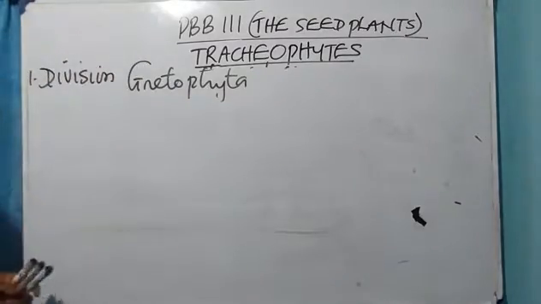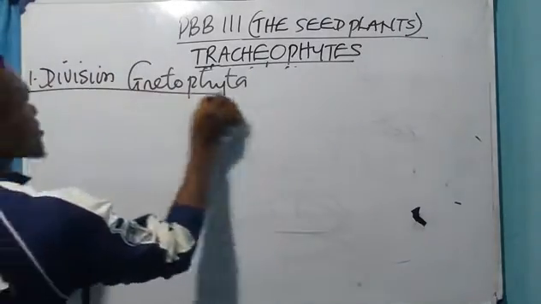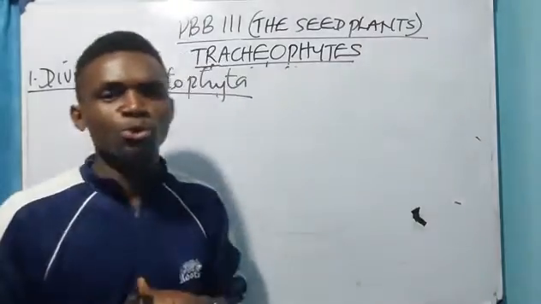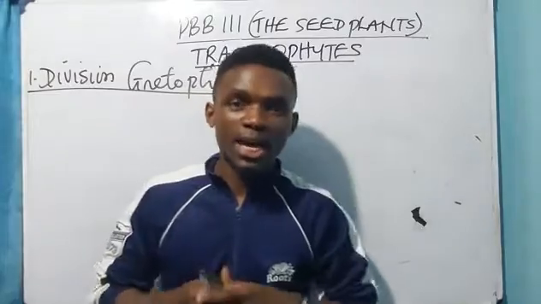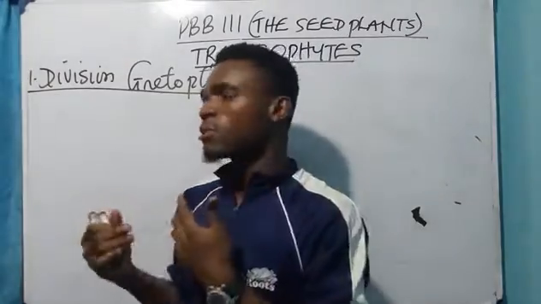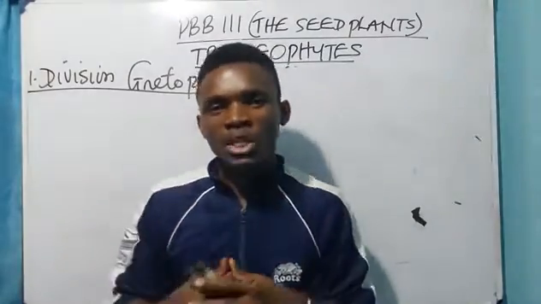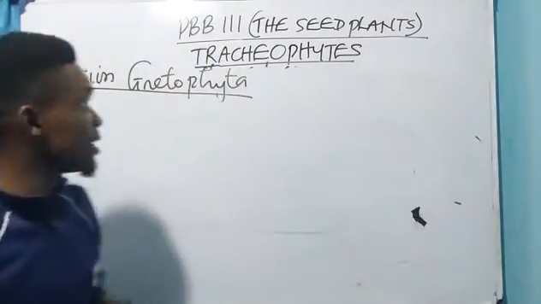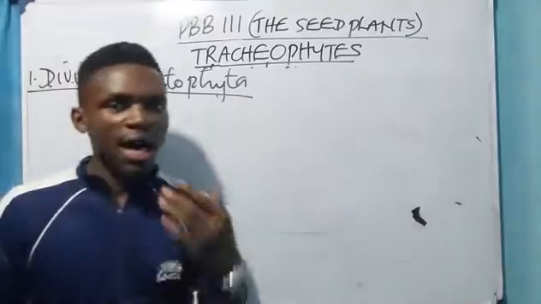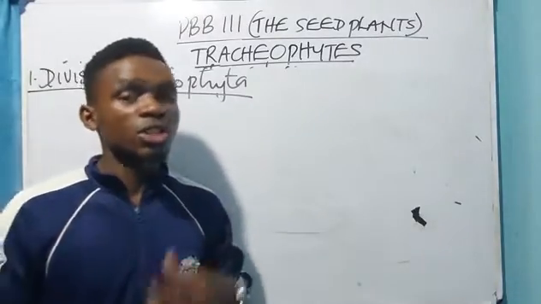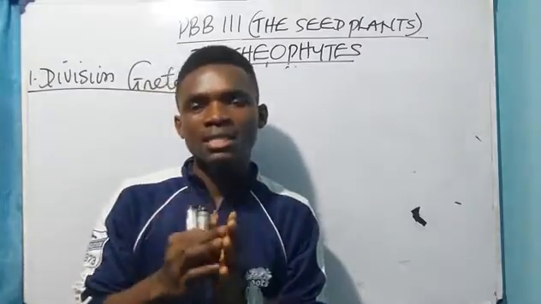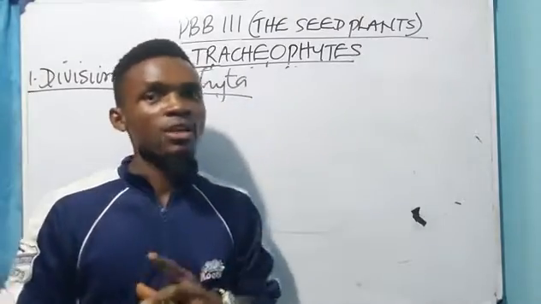Now, the Gnetophyta has features that are very similar to the ones possessed by the angiosperms. Because of this, sometimes scientists get confused. They are sometimes skeptical that the gnetophytes are gymnosperms, because they have a lot of features similar to the angiosperms.